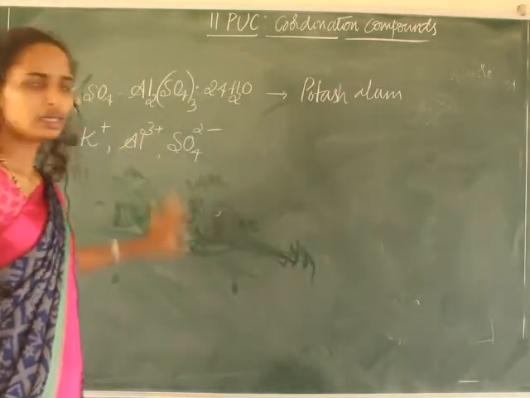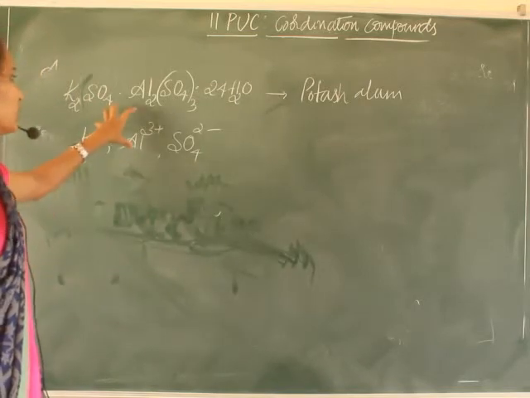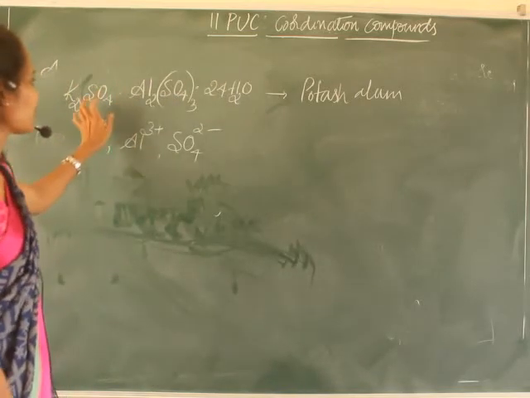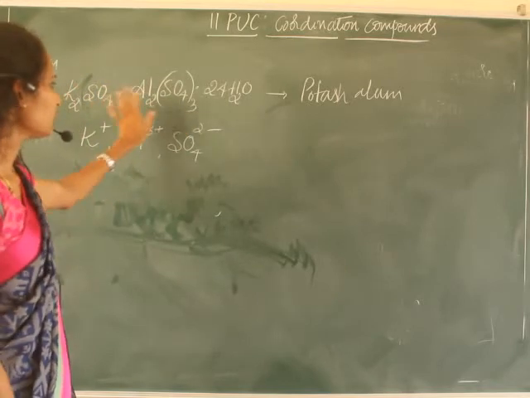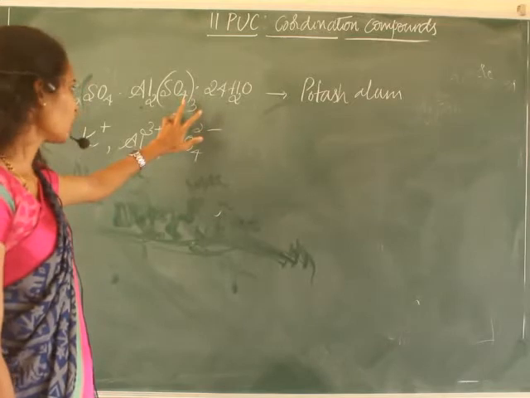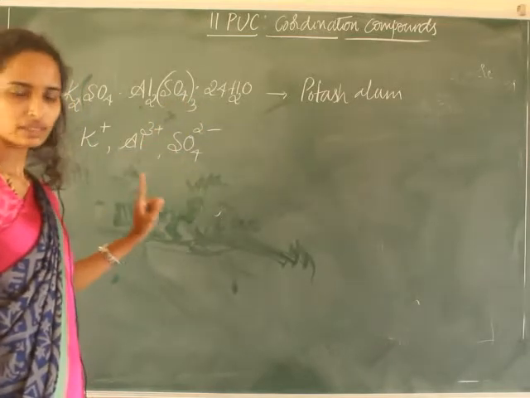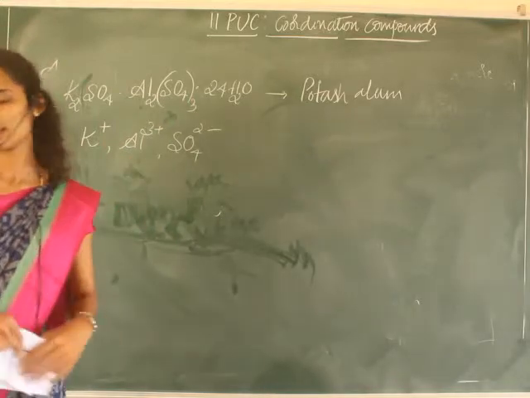Hence it is called a double salt. A new compound is formed by mixing two or more simple salts in stoichiometric ratio and which on ionization gives simple ions; these are called double salts.